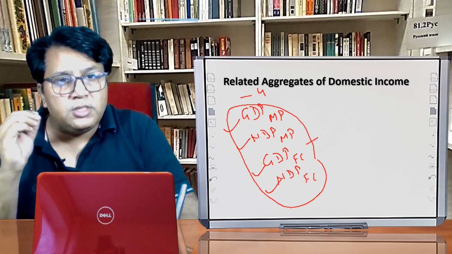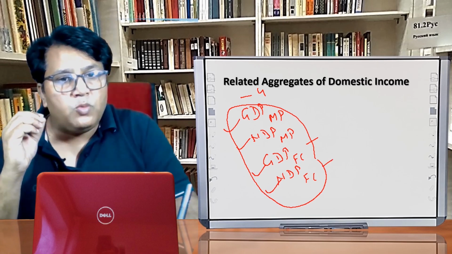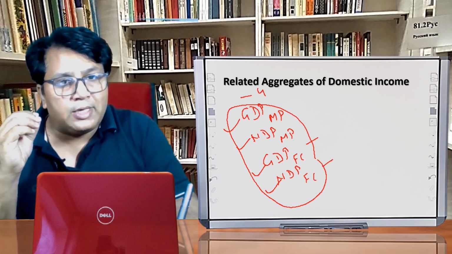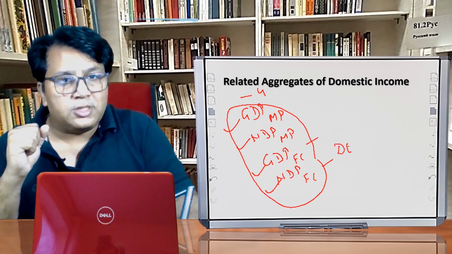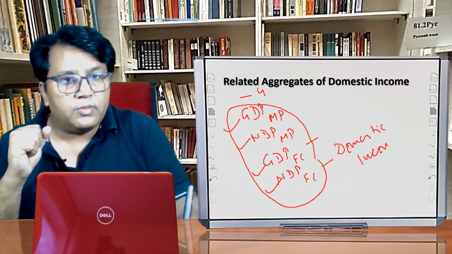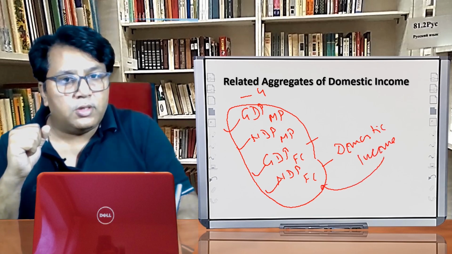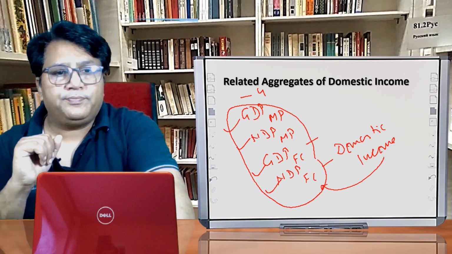GDP-FC means gross domestic product at factor cost. NDP-FC means net domestic product at factor cost. NDP-FC or the domestic income, both are the same thing. So whenever we are talking about the domestic income, we are talking about these variants of the domestic income. I hope the point is clear.